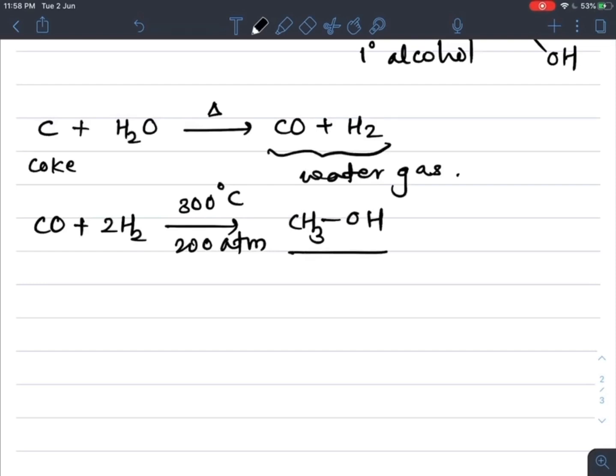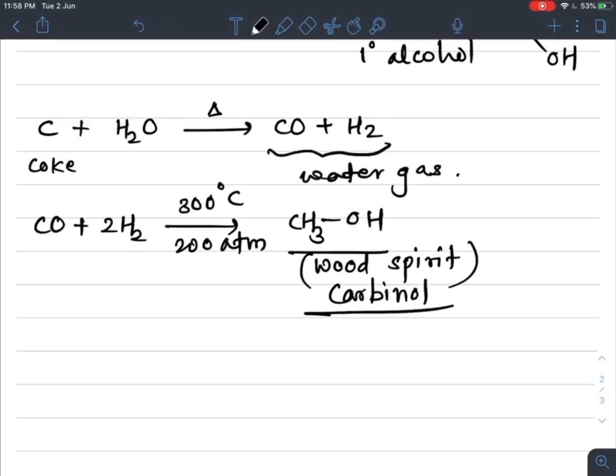This is the method which is used for the production of methyl alcohol, that is wood spirit. Methyl alcohol is also called wood spirit, or one more name for this is carbinol, and its IUPAC name is methanol.